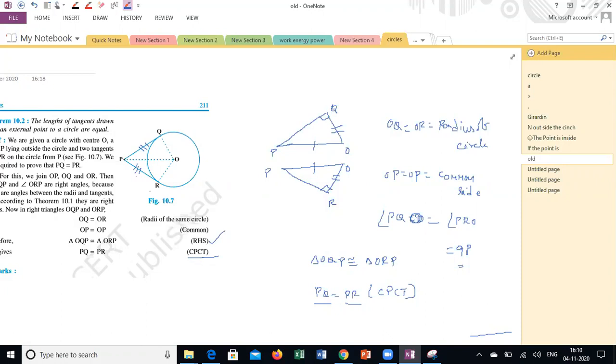After this, there are only two major applications. Either they will ask for some proofs, or they will ask us to calculate the length of the tangent or the length of the chord. Is it clear? Any doubt in this? Understand? Yes, sir. Clear, sir.